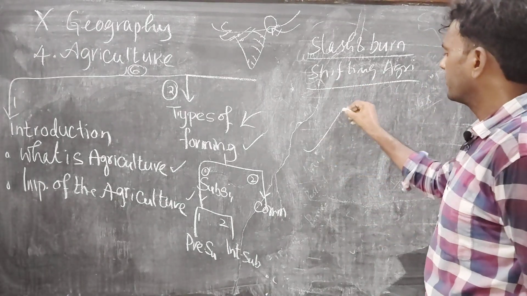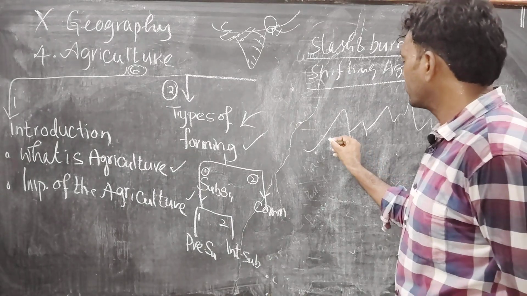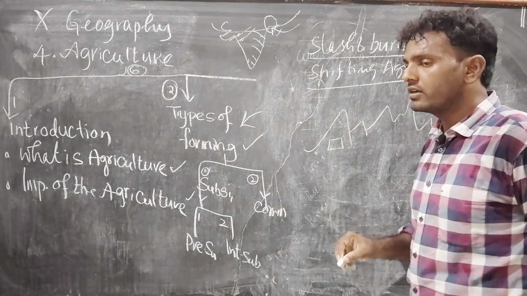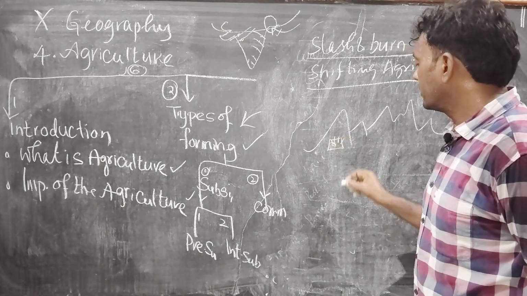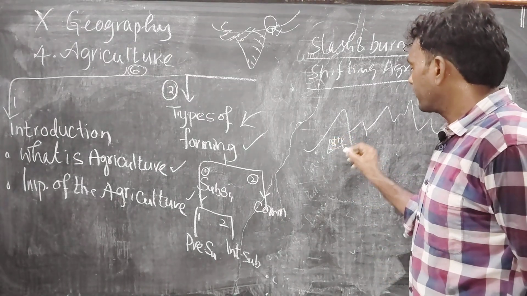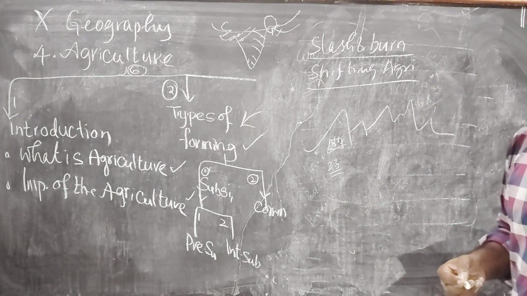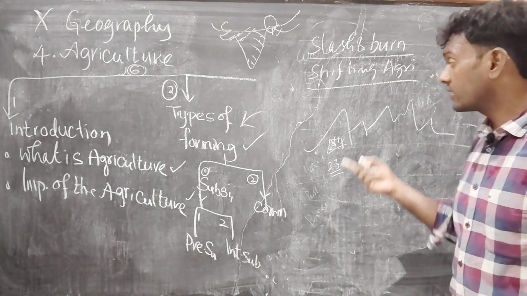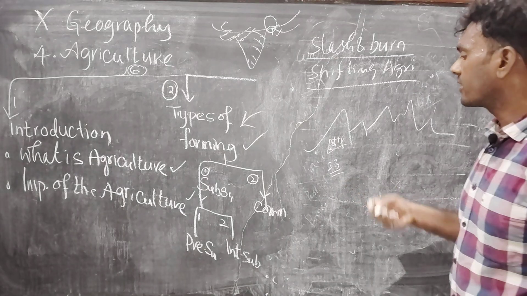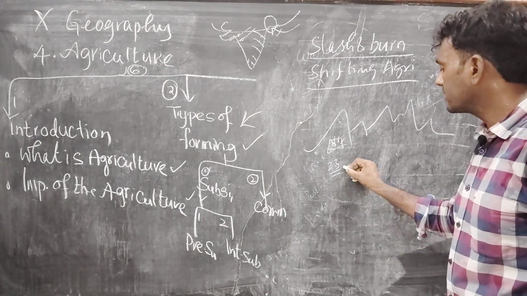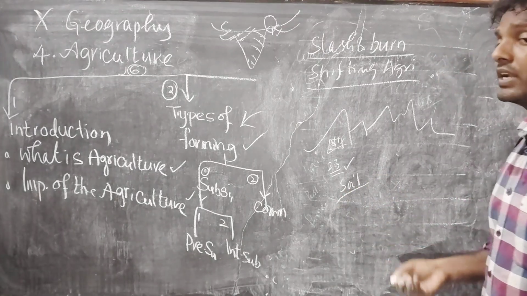See what they do in hilly areas, mountain areas. These tribal people select a particular small patch of land. They do deforestation. They cut the plants, and they do some cultivation. Up to 2 to 3 years, they cultivate. Already we discussed the characteristics of subsistence farming, so they cultivate following those characteristics. After 2 to 3 years, the soil fertility will decrease. If the soil fertility decreases, the yield also decreases.